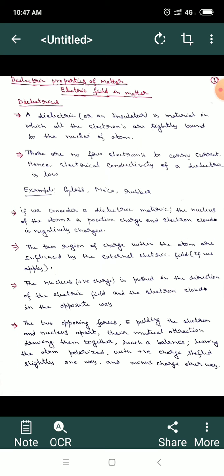Then, as we have already done in electric field and electric potential using Gauss law, the Gauss law we studied earlier was done in a vacuum or free space. Now I will define this Gauss law in a dielectric medium. This is part of your syllabus which we have to study in this topic. So let us try to start.